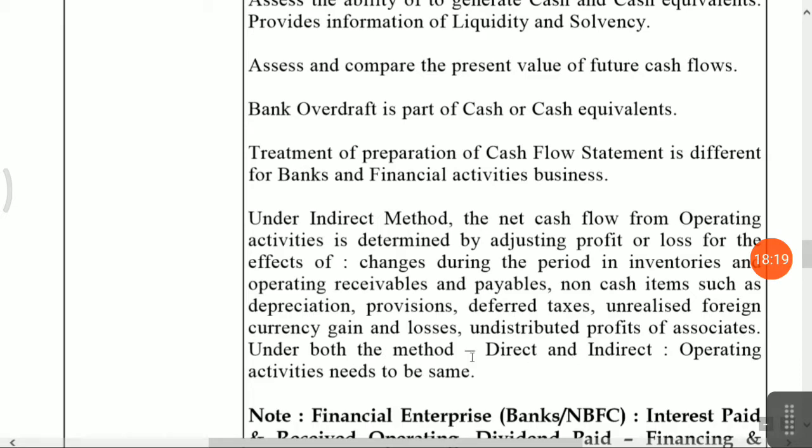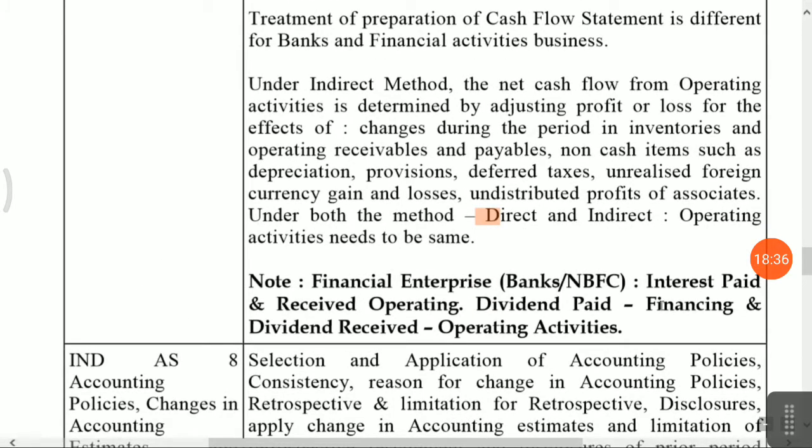Under both the methods, direct and indirect, operating activities are the same. Means if you calculate operating activities as per the direct method, you will get the same total as your indirect method of operating activities. Note: for financial enterprises, interest paid, interest received, and dividend paid have a different accounting treatment.